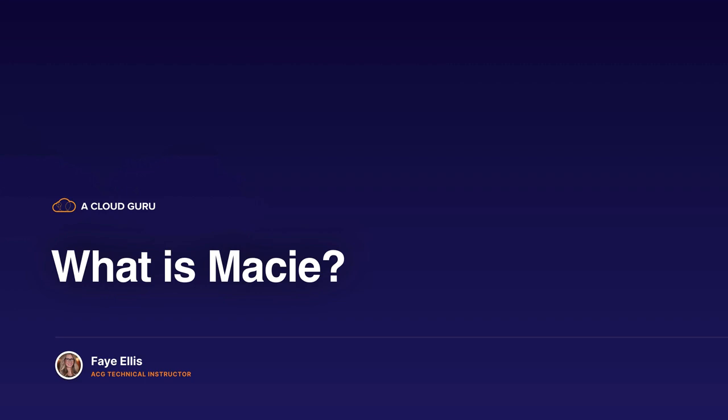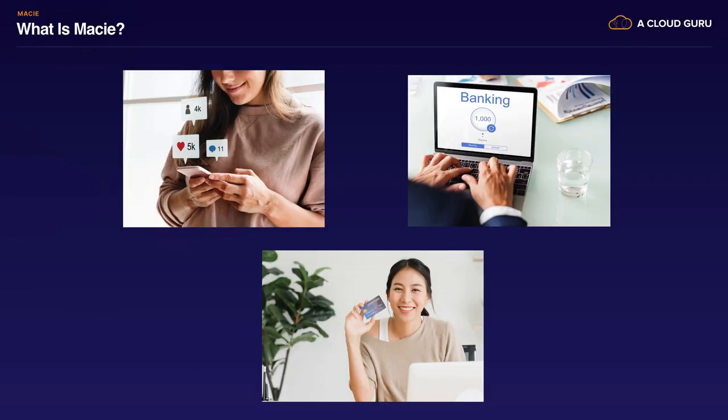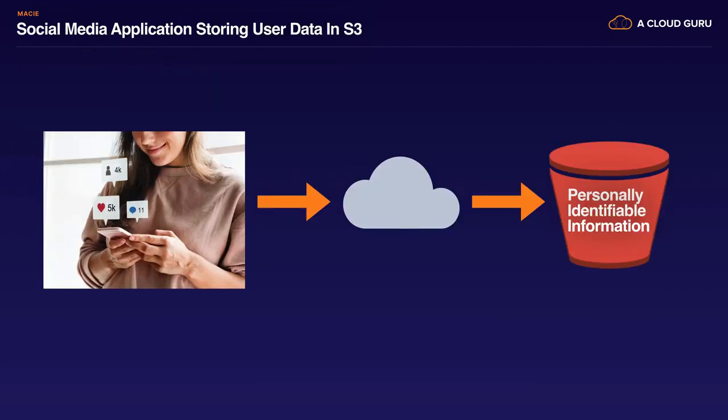Macie is a really cool service which helps you to protect sensitive personal information in S3. So let's get started. Many of us have personal data stored online in websites where we've made purchases, in social media accounts, or in online banking applications as well. But imagine you are running a social media application and you're using S3 to store data which may contain personal information about your users. So, for example, emailing lists, sales and marketing data, or CSV files used for reporting, all of which may include your users' personal data.